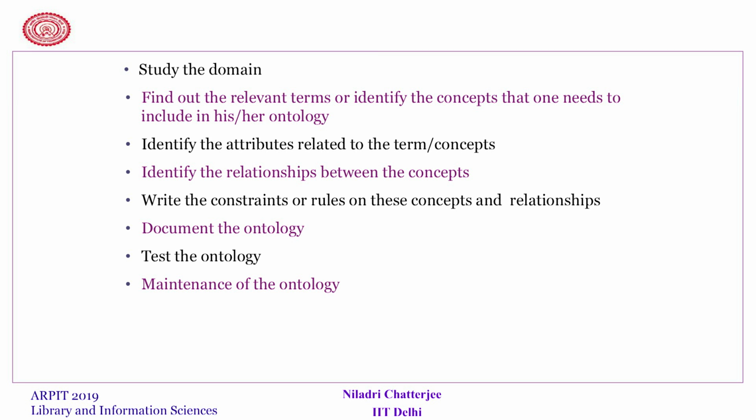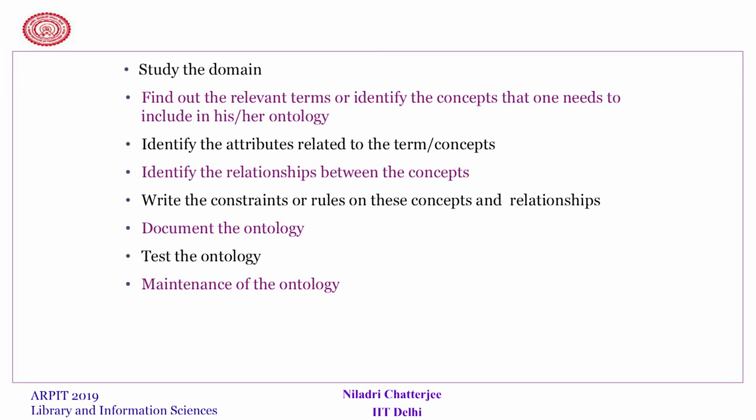Then what do you have to do? You have to identify the attributes related to the terms and concepts, which I have already explained. Identify the relationships between the concepts, and write the constraints or rules on these concepts and relationships. For example, a contact number can be only with a person, not any living being, because other animals can also become a part of a living being.